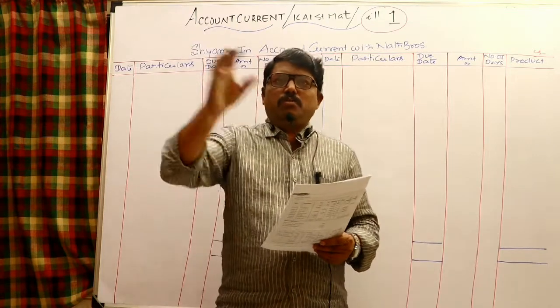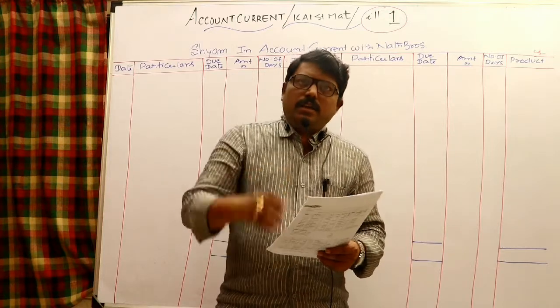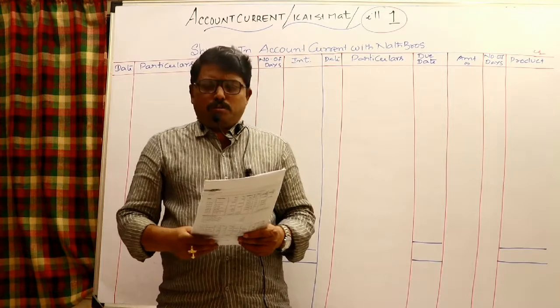So till June 30, whatever transactions took place, because of all the transactions, as I said, he became a debtor in our books or he can become a creditor in your books.